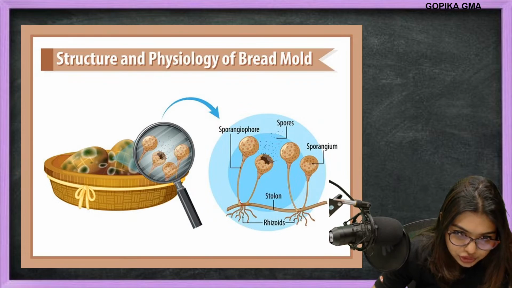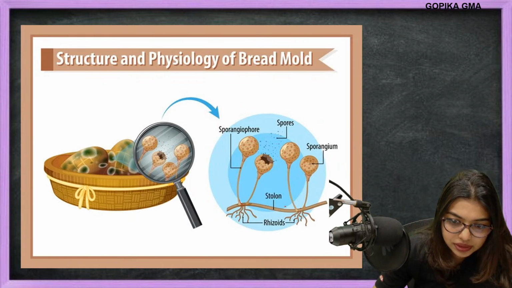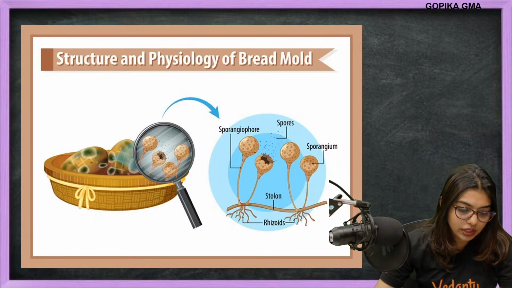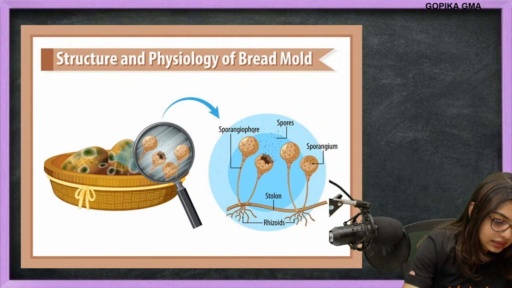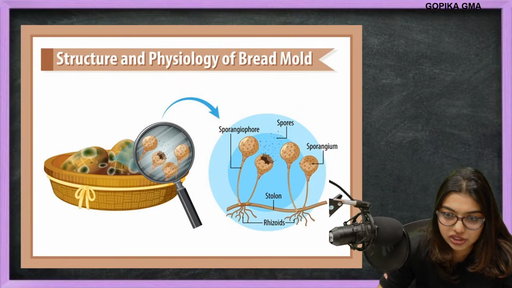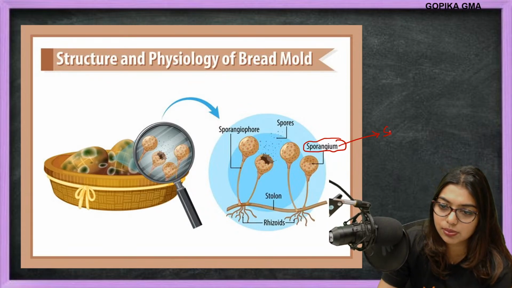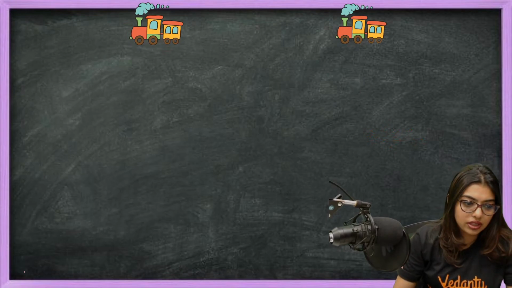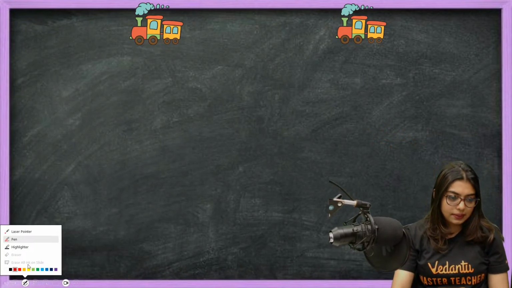This will be the sporangiophore, the stalk that is holding, and this is the stolon, where they grow, with rhizoids. This will be the sporangium, and inside the spores will be there. The spores will get scattered. Now, what did I tell? Phycomycetes.